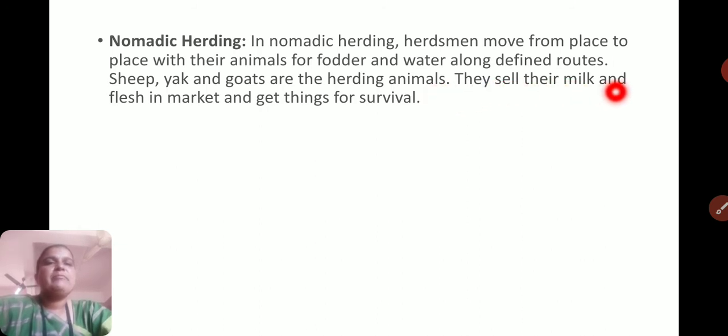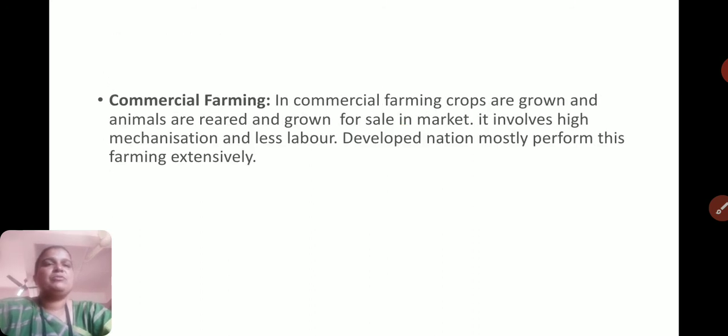They sell their milk and flesh in the market and get things for survival. So how do these nomadic herders survive? They survive on the animals' milk as well as their flesh. Then also their skin, sheep's wool, goat's wool, etc. In that way nomadic herders survive.